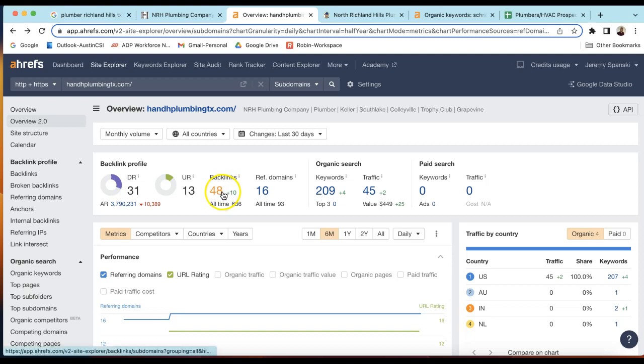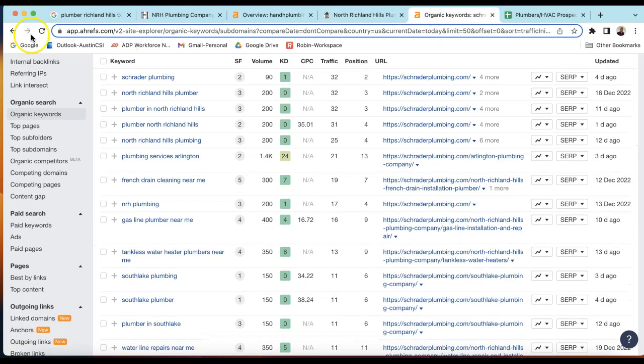So right now you have 48 backlinks with 16 reference domains, and you have some good search trust power over time. This DR is trust power over time, so I can tell you guys have been around a while with this website, so good job there. But you still want to increase your backlinks to match your competitors or even outrank them.